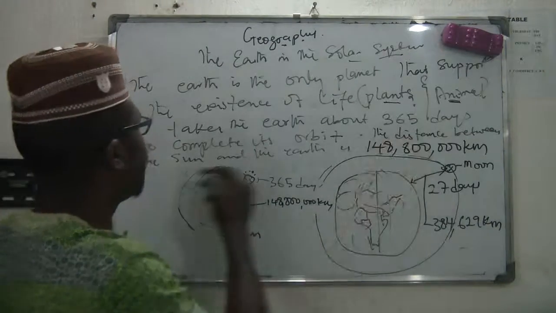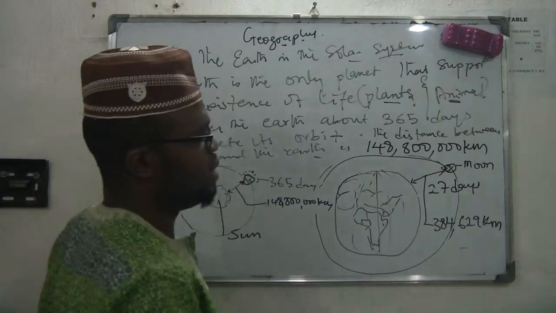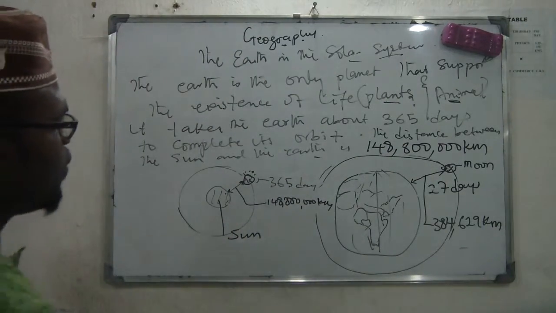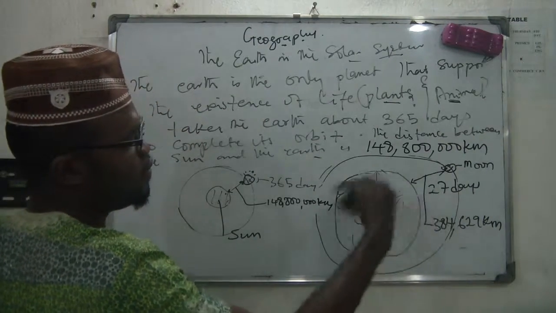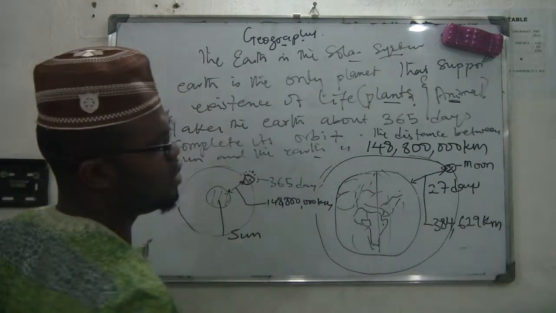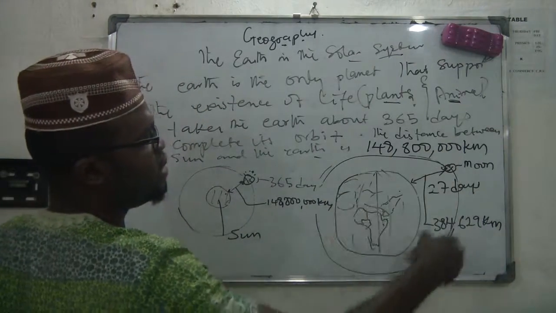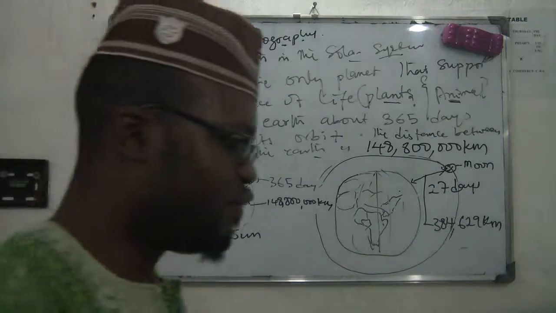The distance between the sun and the Earth is 148,800,000 kilometers. Whereas the distance between the Moon and the Earth, which it is revolving around, is 384,629 kilometers. And it takes 27 days for the Moon to revolve around the Earth. Very, very important.